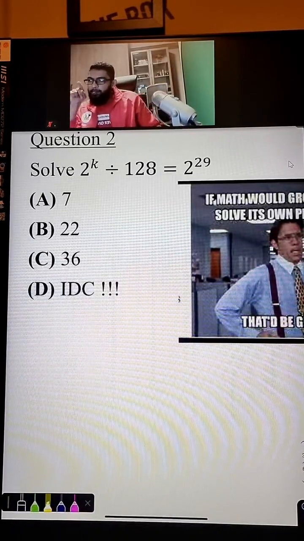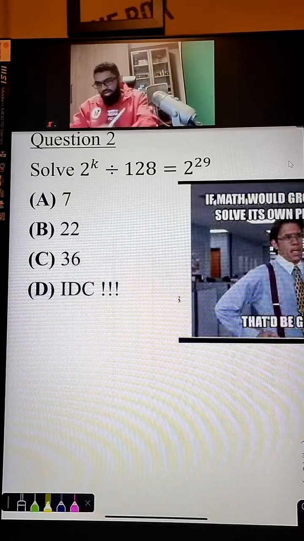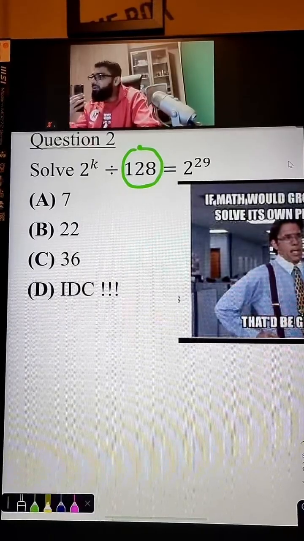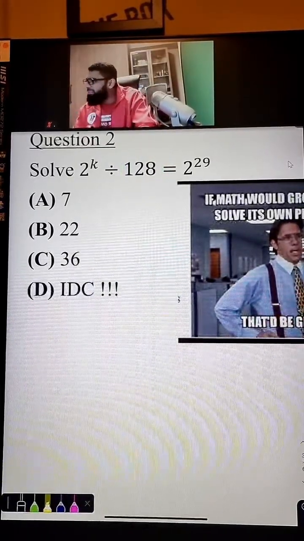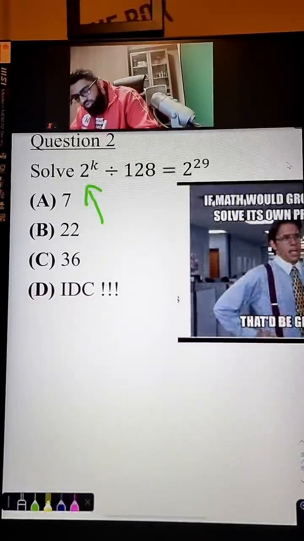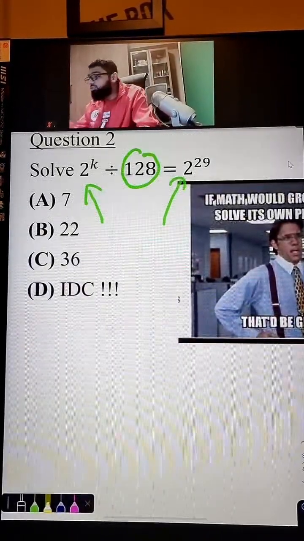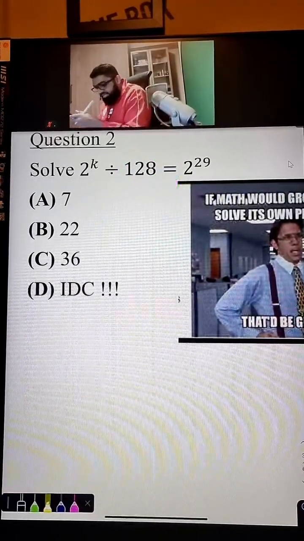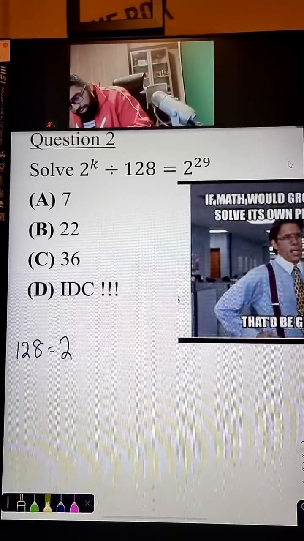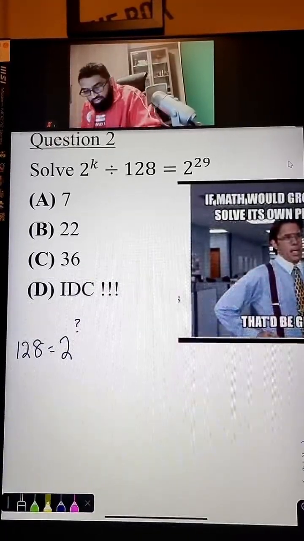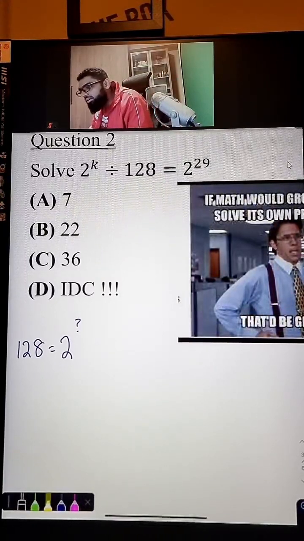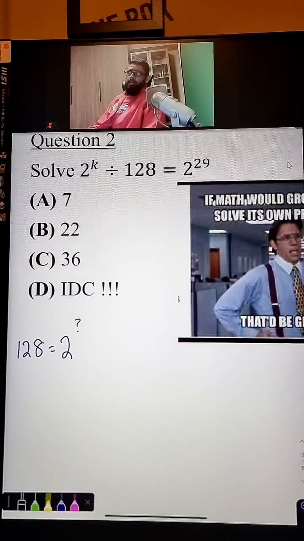Guys, let me go through this. Again, 128, you have to search in your calculator. 128 is 2 to the power of what? Why must I bother changing it to 2? Because this is already 2, this is already 2. So 128, you have to change to 2 to the power of something. 128 is equal to 2 to the power of what? Go and press the calculator. Is it 2 square? No, 2 square is only 4. A bit weak, only 4.